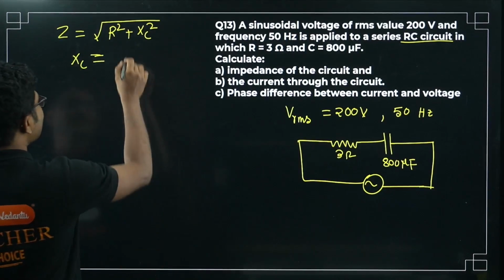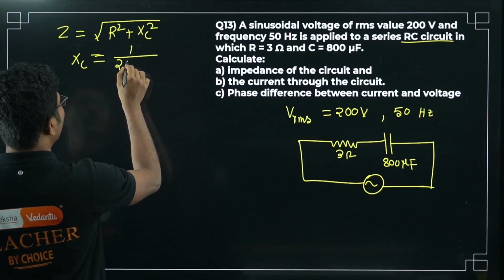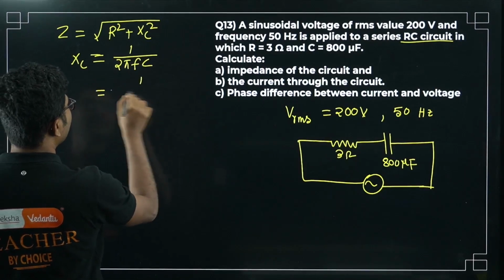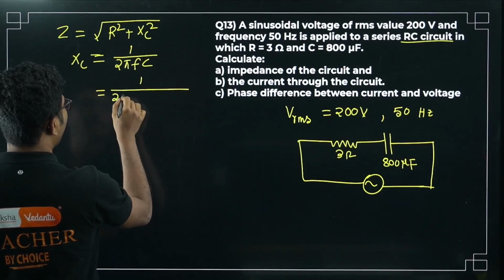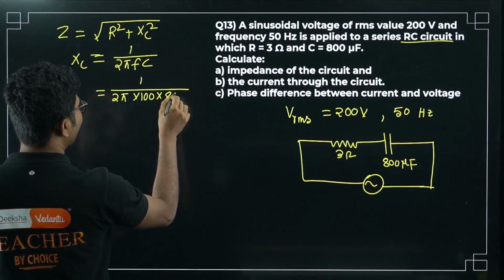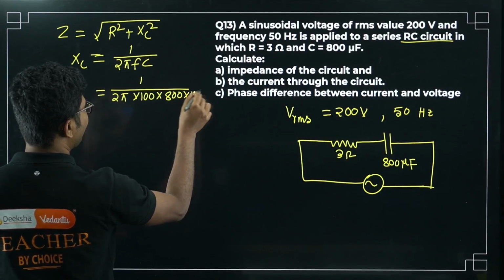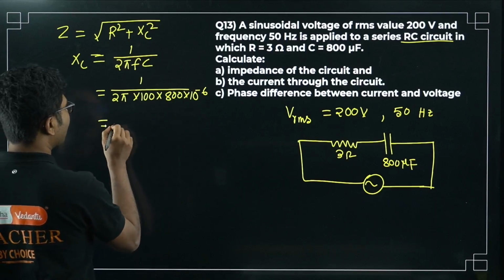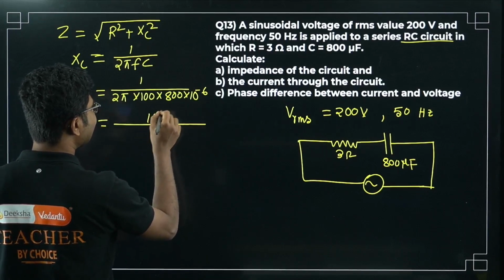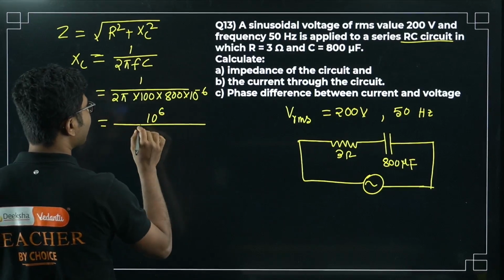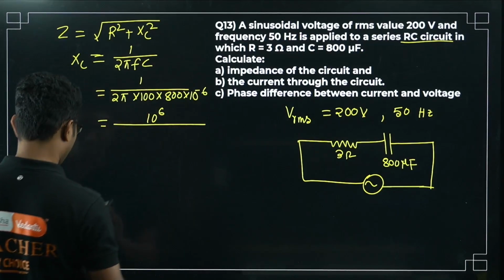So XC is 1 by 2 pi f C. What is 2 pi into 100, and C is 800 microfarad, 10 to the power of minus 6. Remember these patterns, all the patterns will be of the same order. You have to calculate either XC or XL or both. That is the one important thing about solving this kind of question.